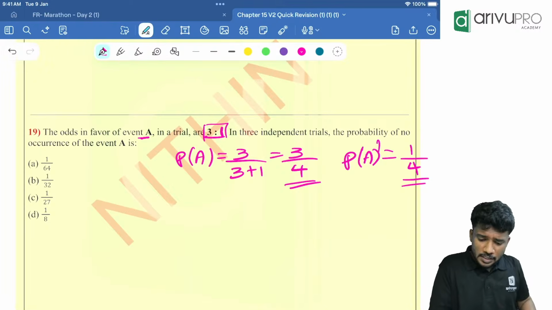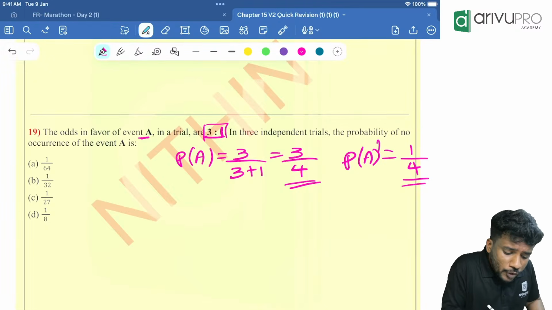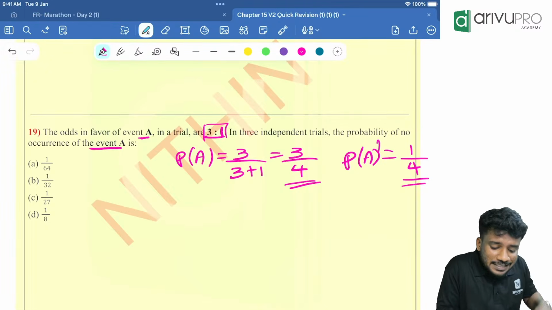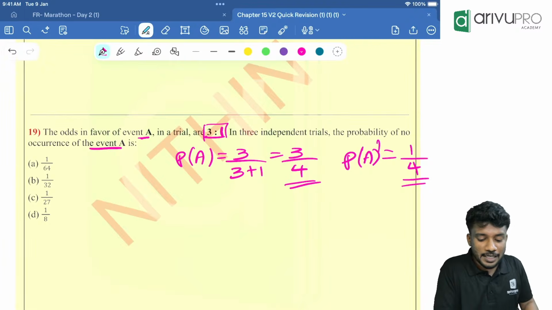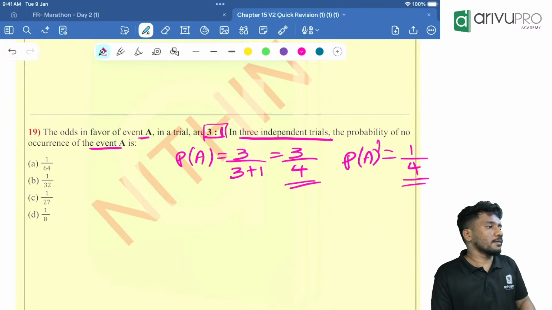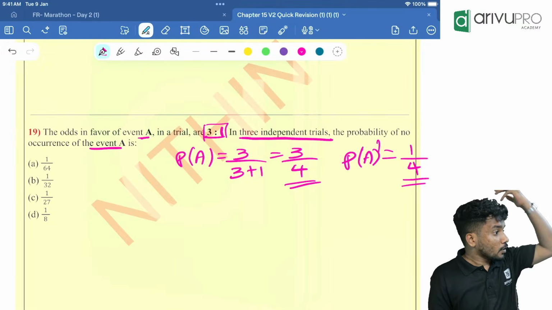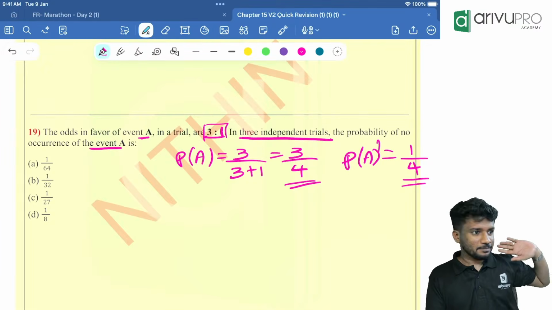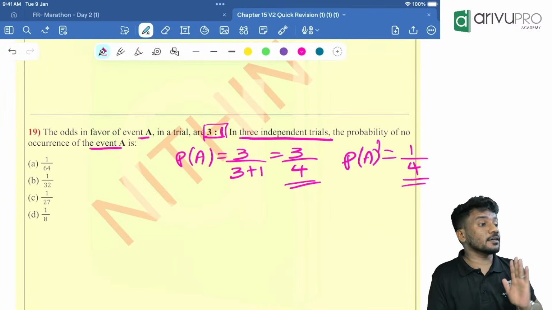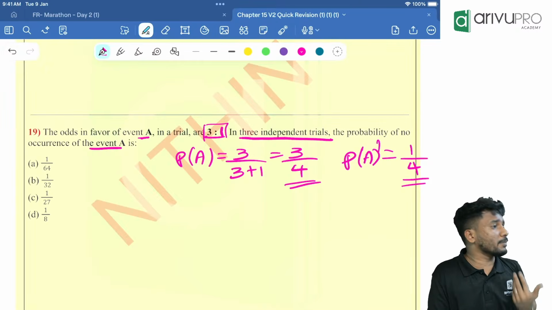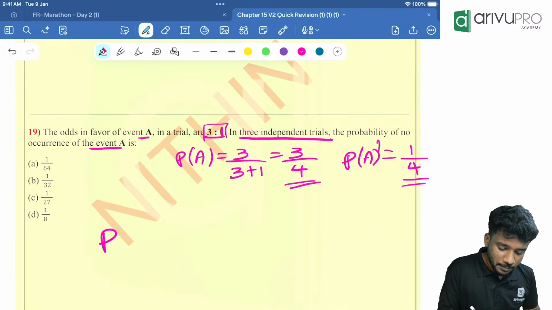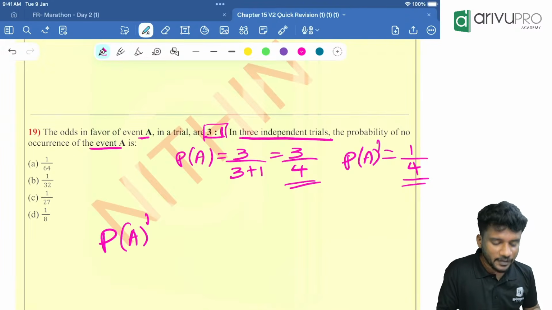Now the question is, what is the probability of no occurrence of the event in 3 independent trials? I am trying 3 times and all 3 times I am failing. No occurrence means failing, failing, so we should consider the complement. First time I am attending, I am failing.